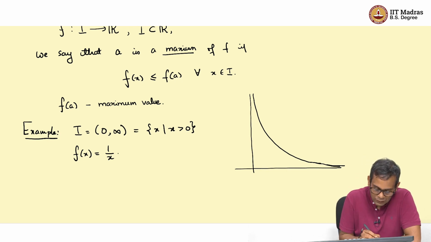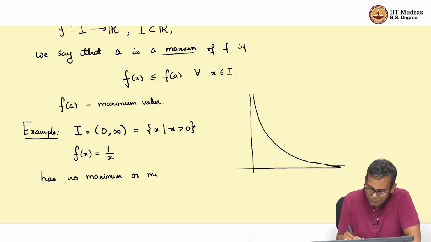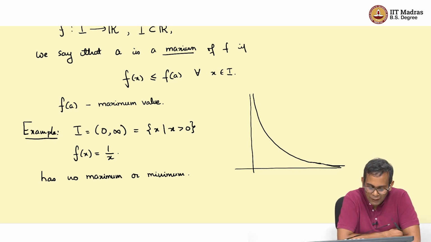So, this function has no maximum or minimum. This function in fact is not bounded above, so we cannot expect it to have a maximum, but it is bounded below, so we may have thought that it should have a minimum, but it does not.